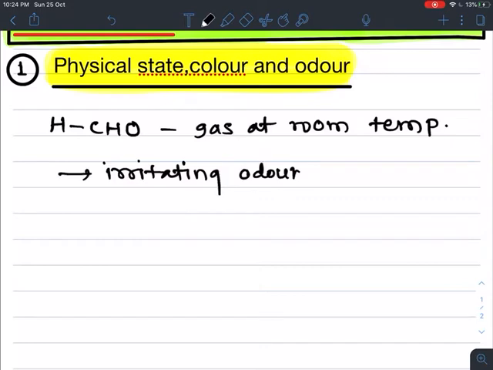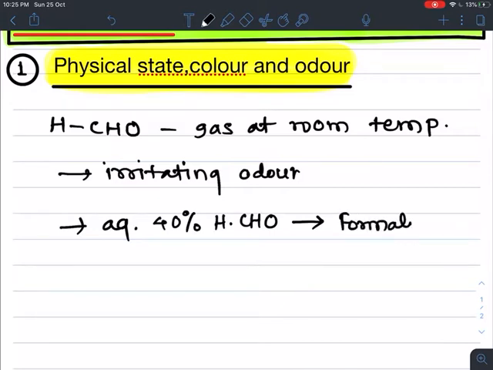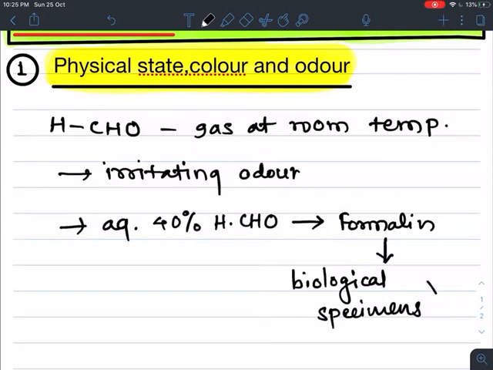And its 40% aqueous solution, aqueous 40% solution of formaldehyde, is called formalin, which is used for the preservation of biological specimens. So biological specimens are preserved in formalin. So this is about formaldehyde, the first member of aldehyde.